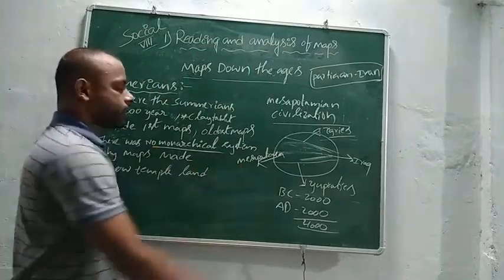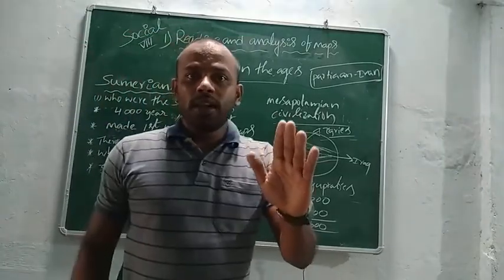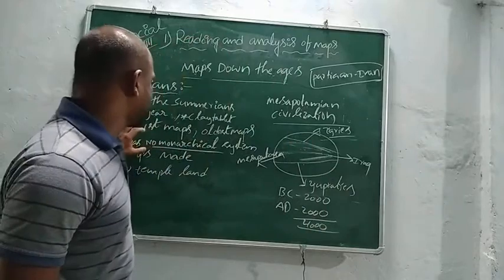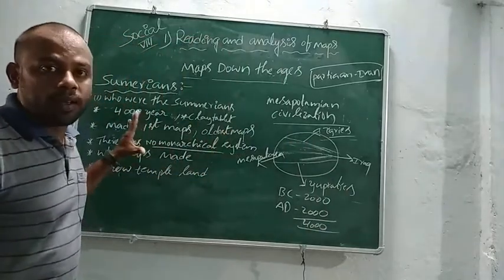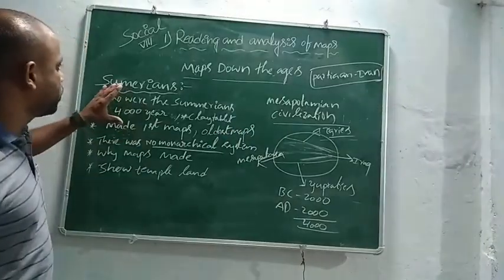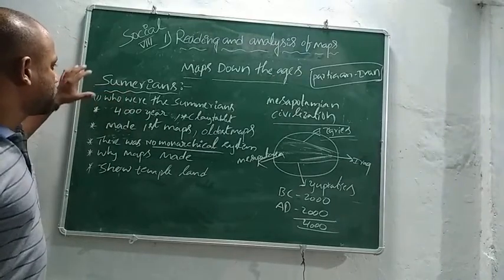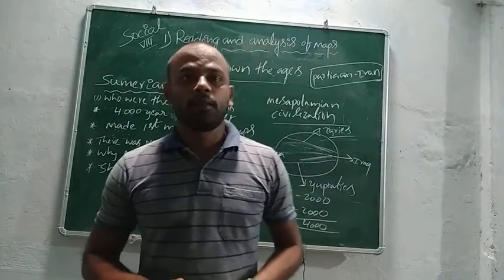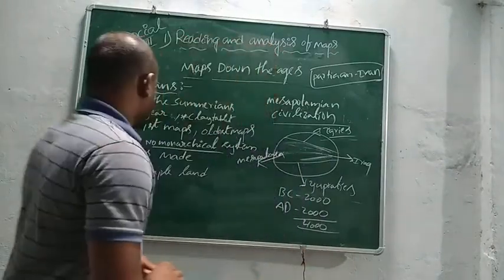Monarchical system means being ruled by kings or queens. There were no kings and queens in those days.